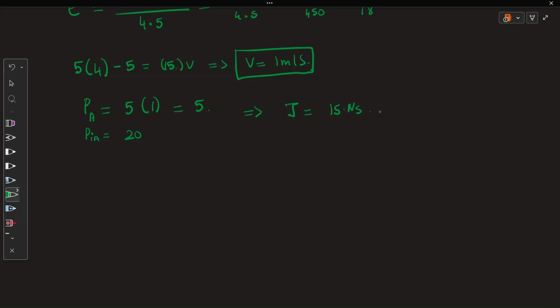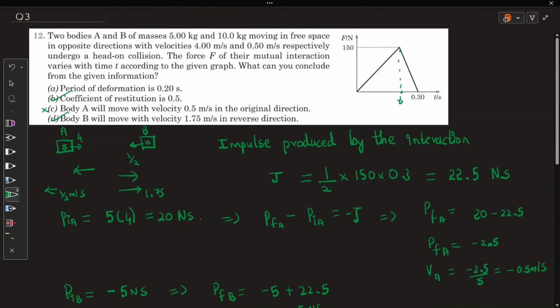So this 15 is nothing but half into height, which is 150, into T. So the T I get is 1 by 5, which is equal to 0.2 seconds. So option A is also correct. This question might be easy, but it includes some different concepts, because the period of deformation and all these things are not usual.